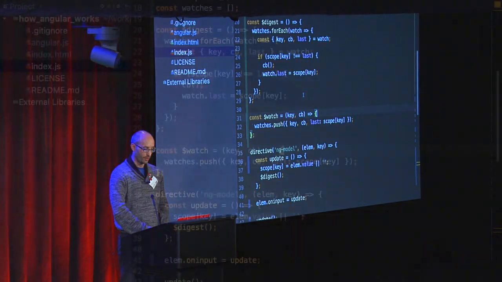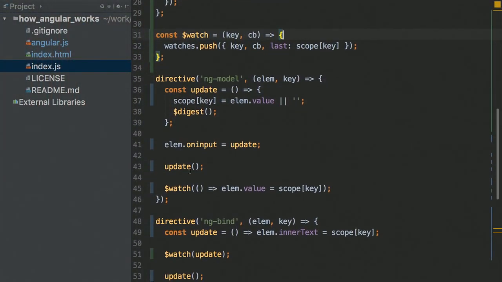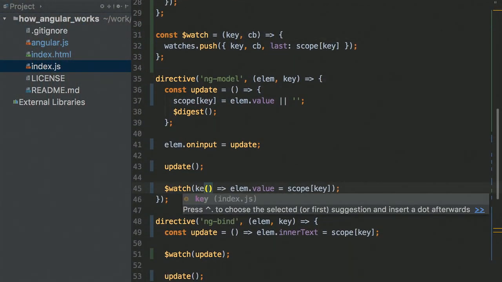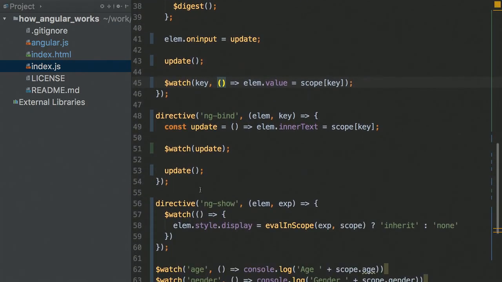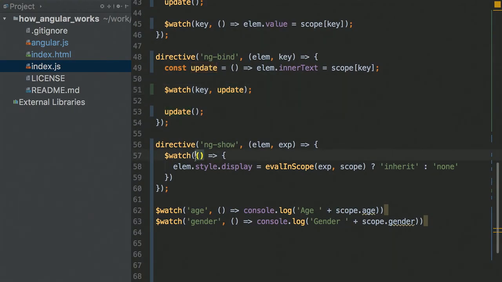So let's go and fix every occurrence of $watch. ng-model, we're watching the key. That's easy. ng-bind, we're watching the key. That's easy. ng-show, we have a problem, right? We don't have a key. We have an expression, age lower than 18. How can I watch the expression?